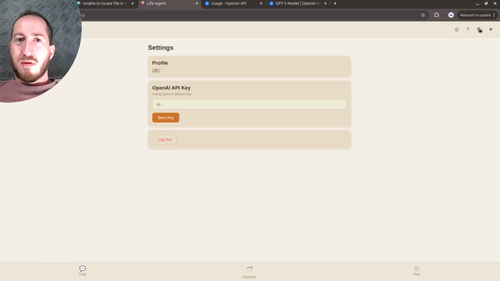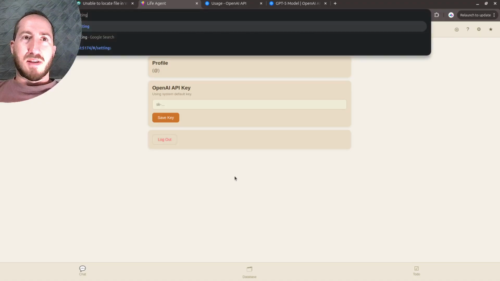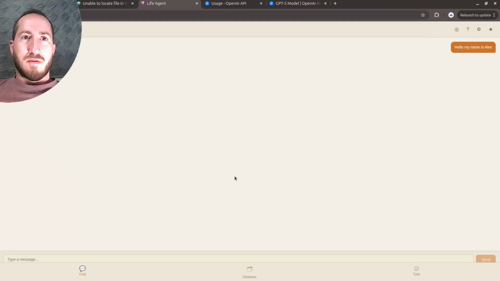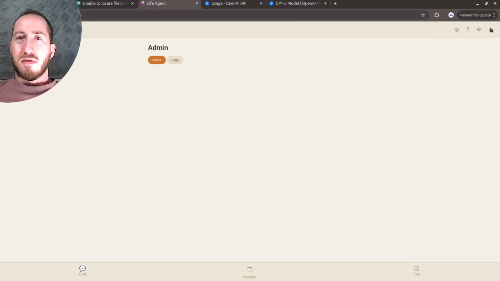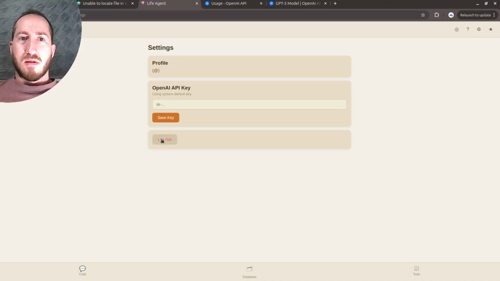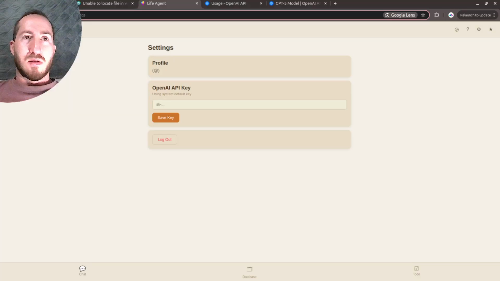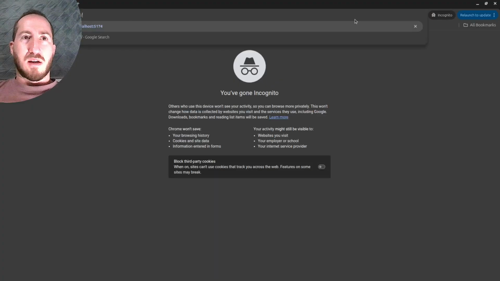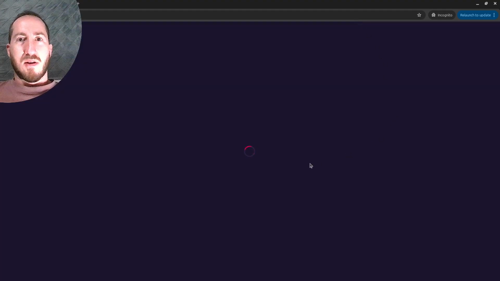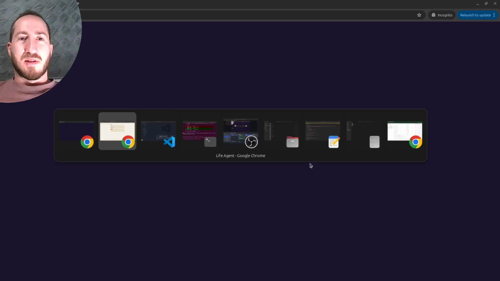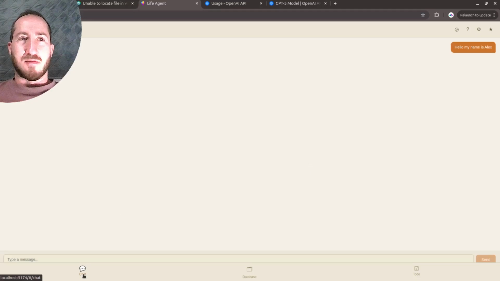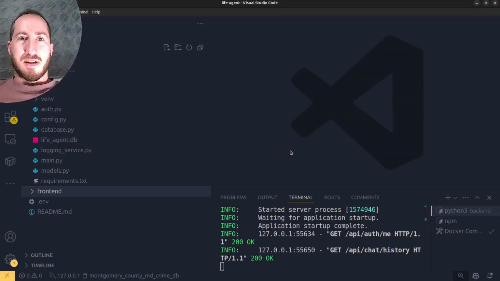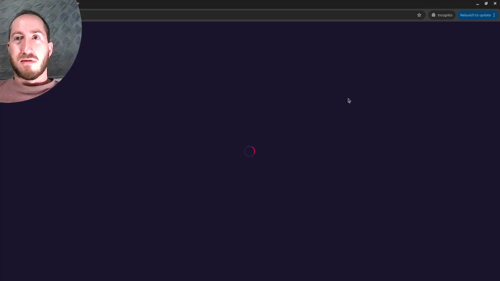I'm going to log out. That doesn't work either. Unless it did. Nope. Log out doesn't work. We'll try an incognito tab so I don't have to worry about that. Open this up again, and it's hanging. So something's going on in the back end that has caused the system to hang, and it's just not working at all.